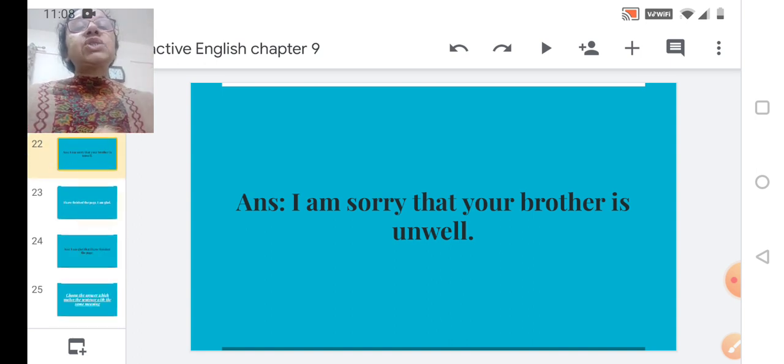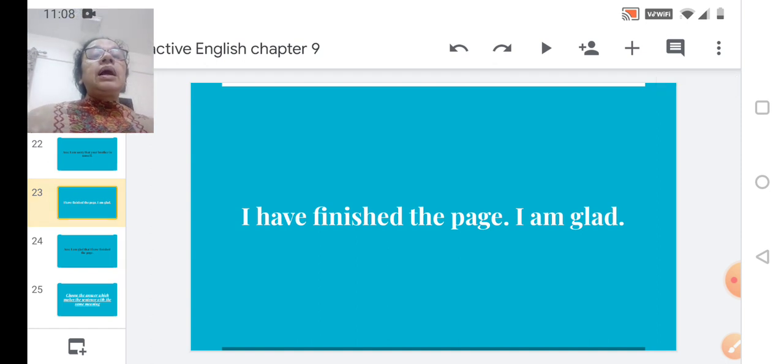We'll move to the next one. I have finished the page. I am glad. So we shall start with: I am glad that I have finished the page.